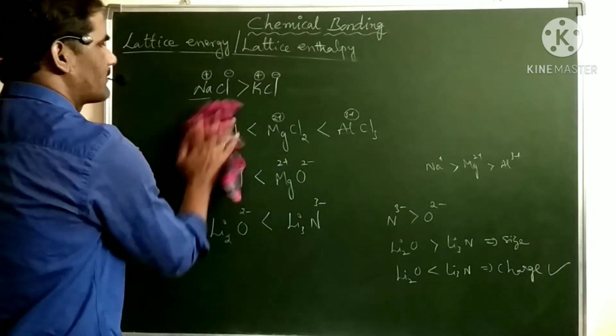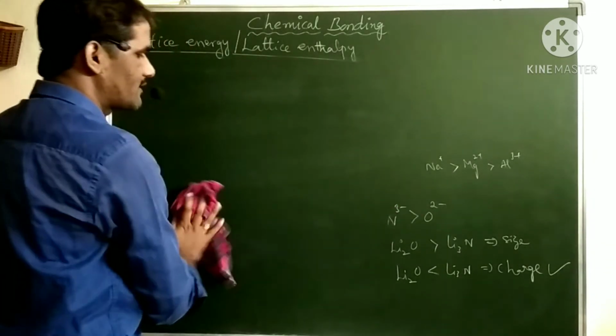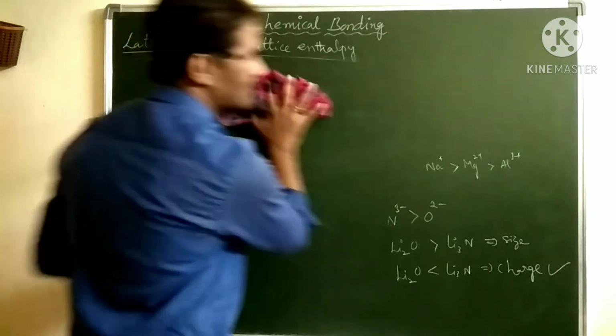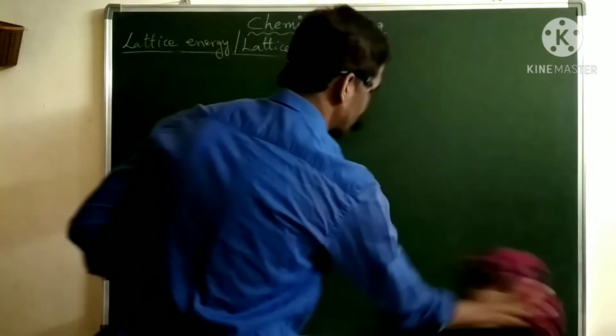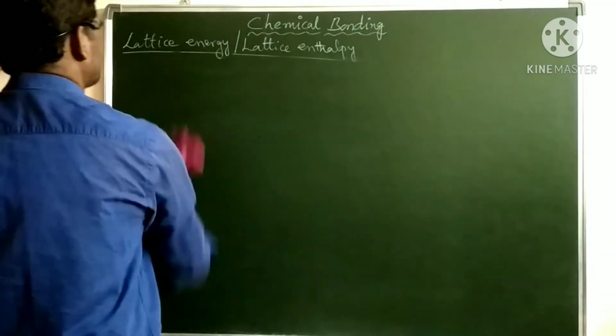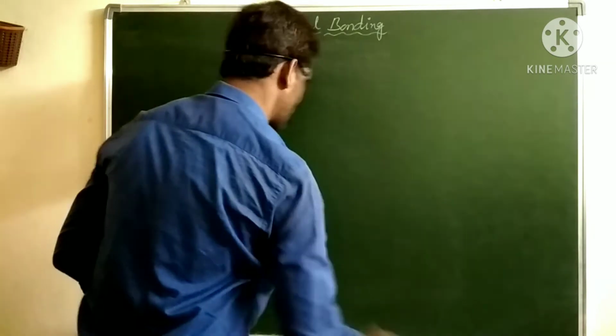So like this we can compare the lattice energy of ionic solids based on the charge and size of the constituent ions. Next, calculation of lattice energy.